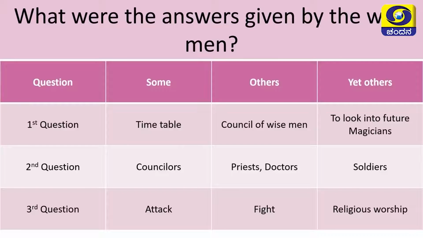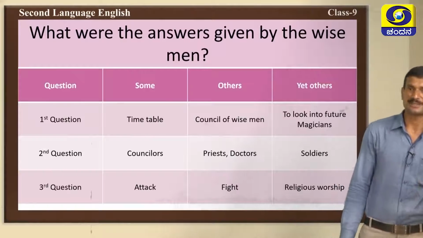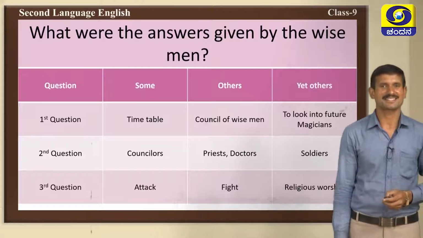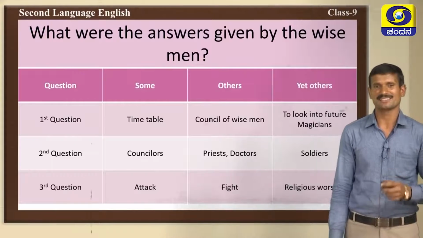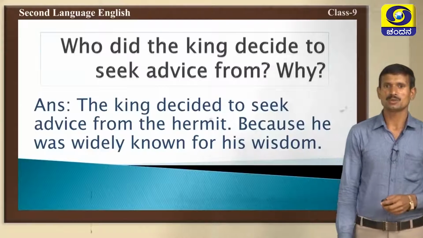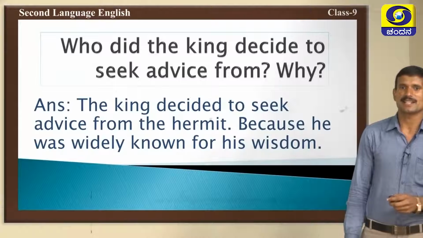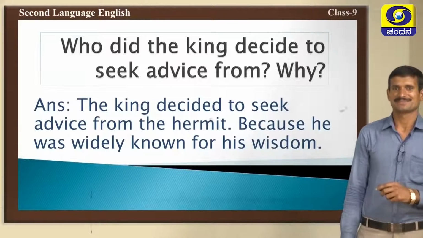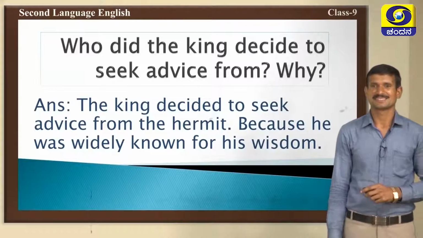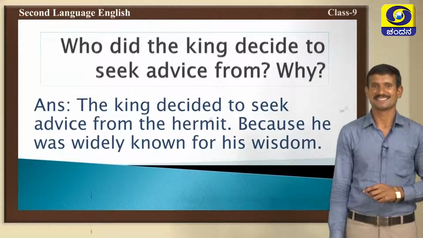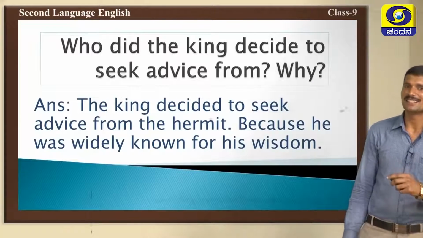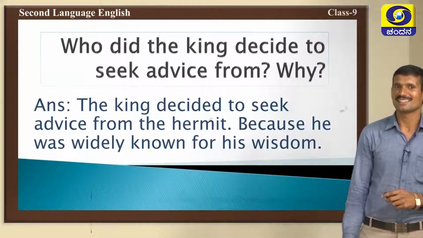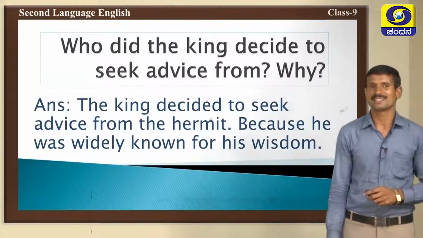Yes, these are all the answers given by many wise men. But the king was not satisfied by these answers. Very good. Next. Who did the king decide to seek advice from? Who did the king meet? Very good. The king decided to seek advice from the hermit because he was widely known for his wisdom.